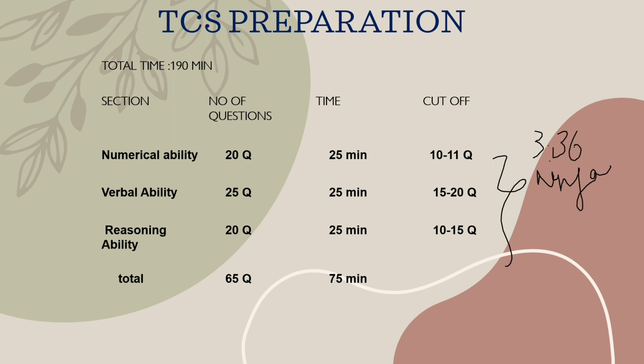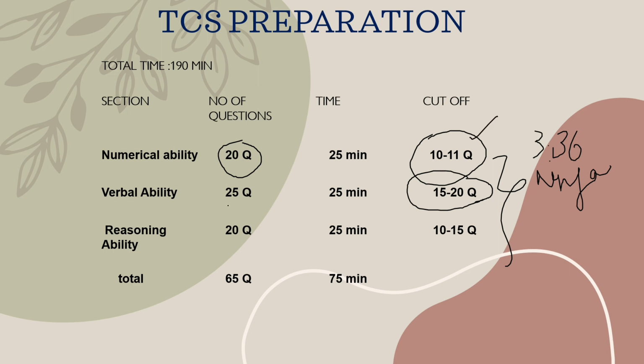So in order to clear all these topics within less time, we should follow some tricks and tips. I will share the tips and tricks now. Before going to the tips, we should know about the cutoff for each section. In the aptitude section, the numerical ability cutoff will be 10 to 11 questions. Overall questions are 20. We should answer 10 to 11 questions correctly. Then only will we clear the numerical ability test.